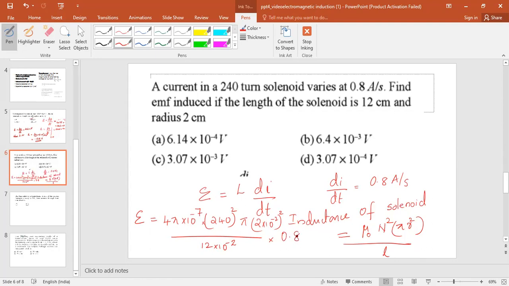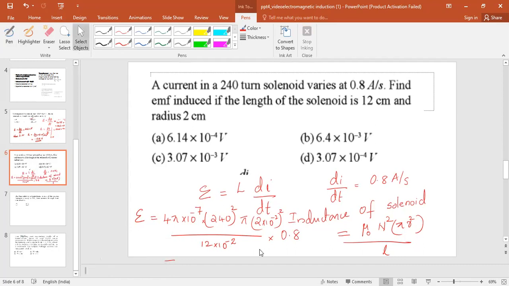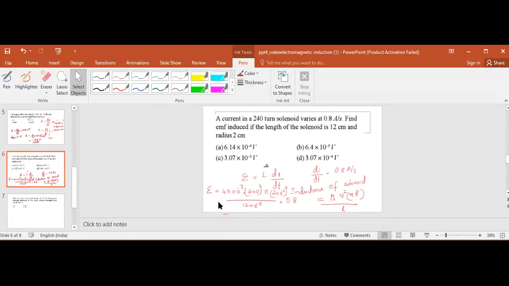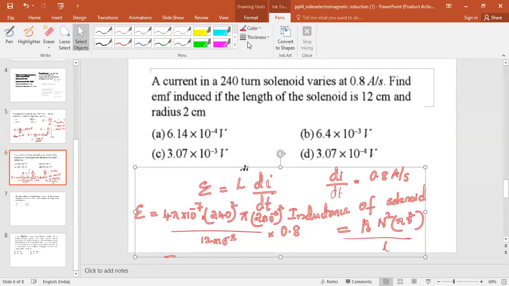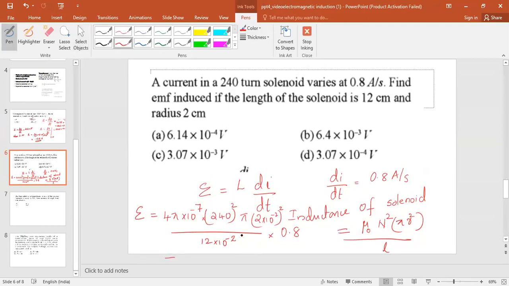On solving this, we get the induced EMF equal to 6.14 into 10 raised to minus 4 volt. So the correct answer is option A.